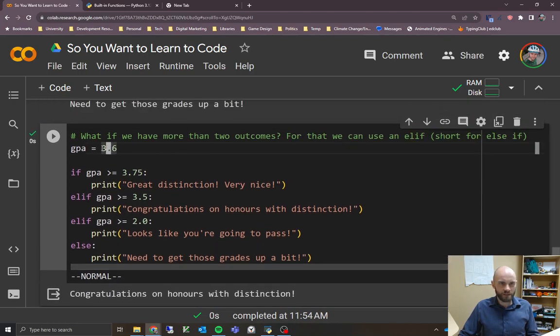If we bump this down a little bit to 1.6, then it should go through, and we see that it does go to the else statement because none of these other ones come back with true.